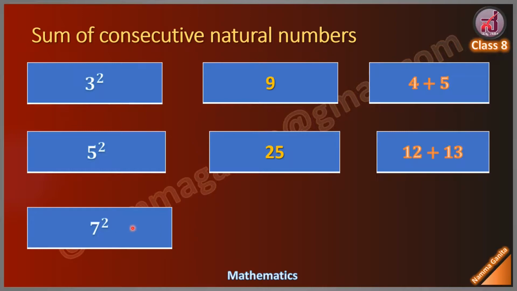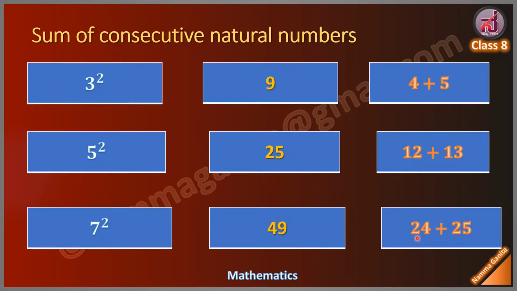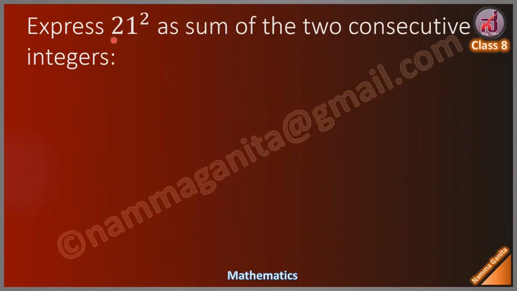Similarly, 7 square is 49. Can you write 49 as sum of two consecutive natural numbers? Yes, 49 equal to 24 plus 25. Express 21 square as sum of the two consecutive integers.